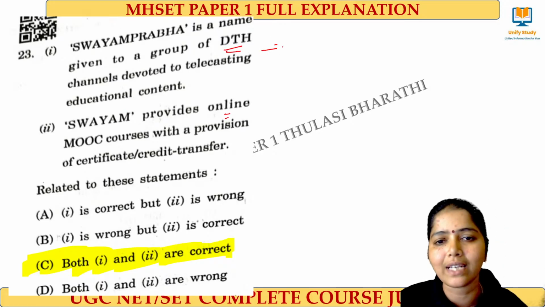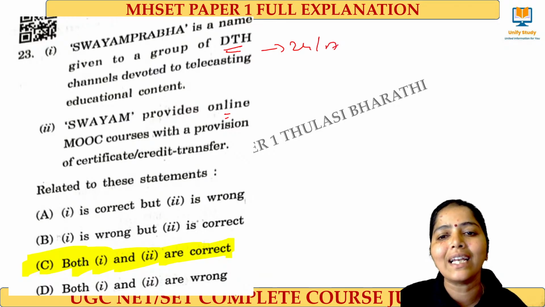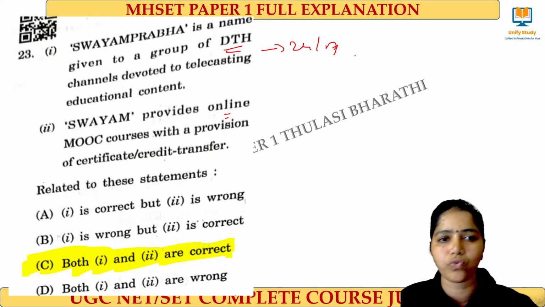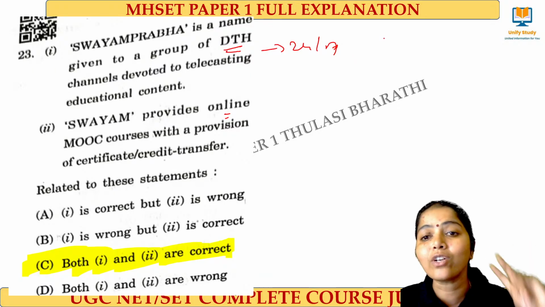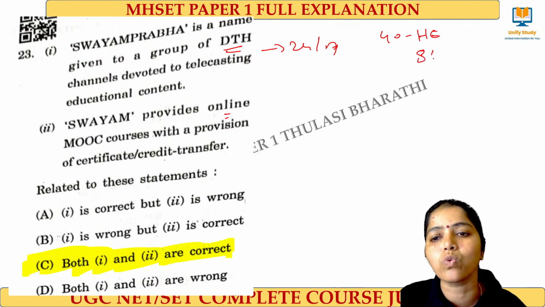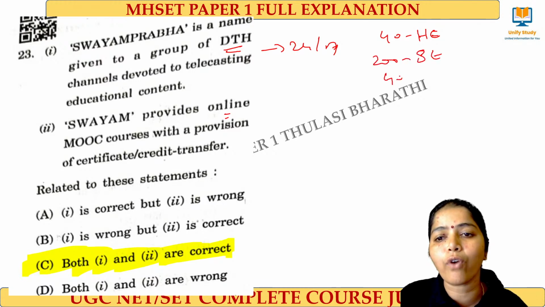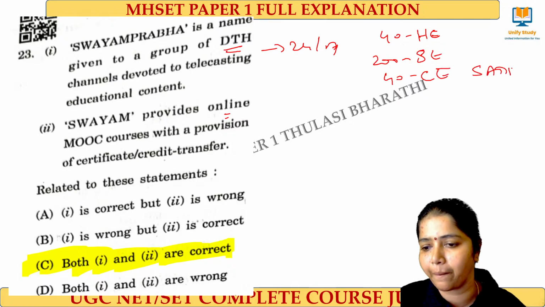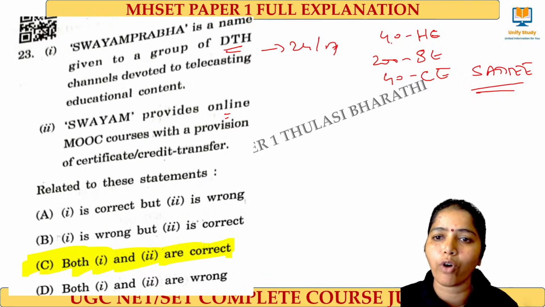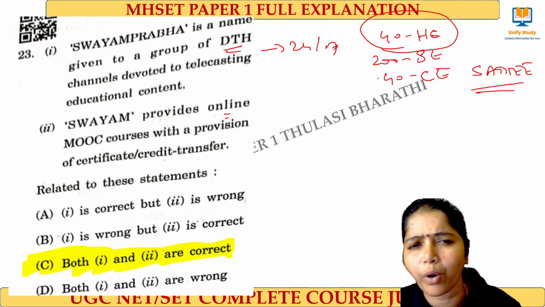Next, Swayamprabha is a name given to a group of DTH channels, and Swayam is an online course. Absolutely right. It is 24/7. It is DTH, direct to home. GSAT 15 is the satellite used for telecasting the content. And in total we have 40 higher education channels, 200 school education channels, and 40 channels for the competitive examinations, called SATI. Right? SATI is for competitive examinations. And 40 higher education channels, very important to remember.